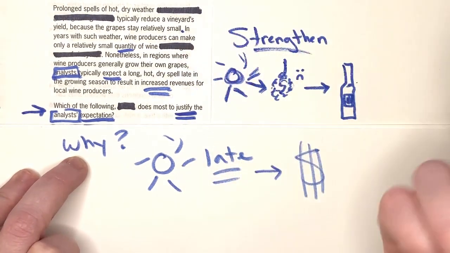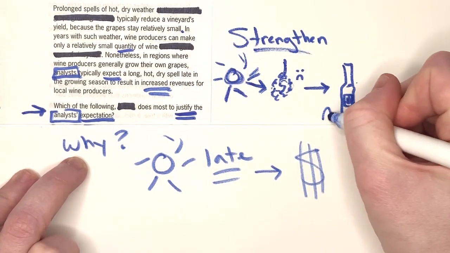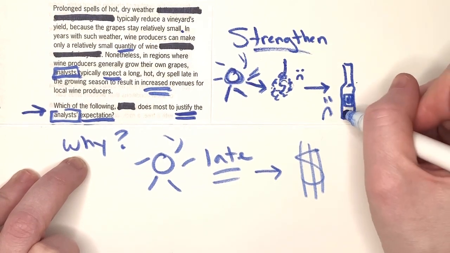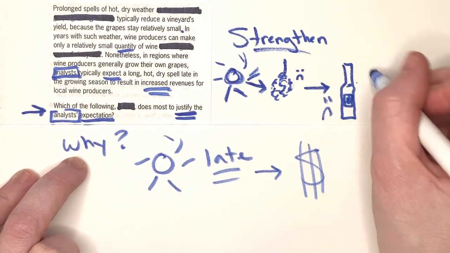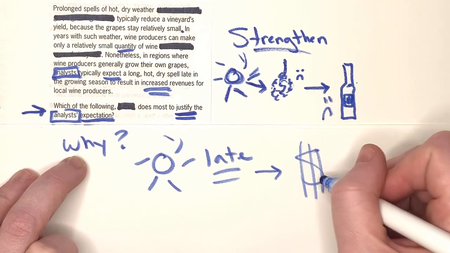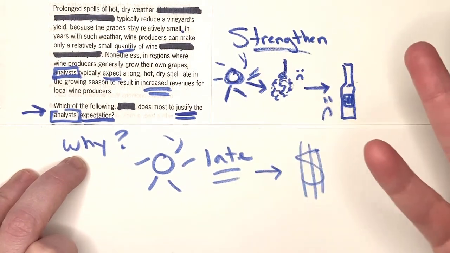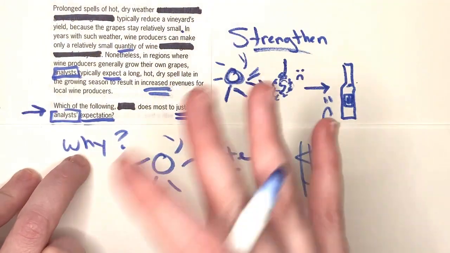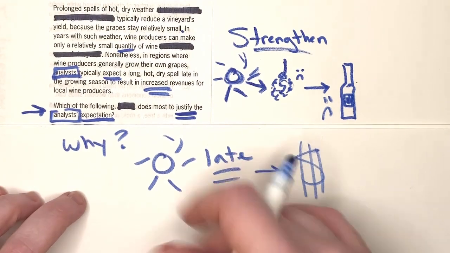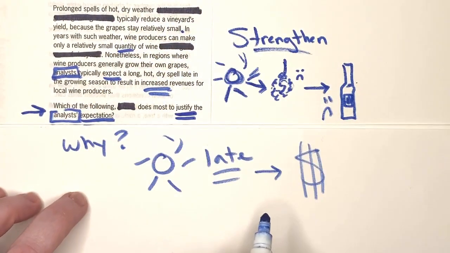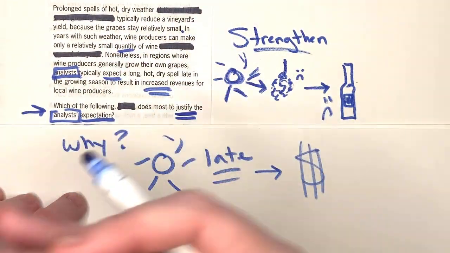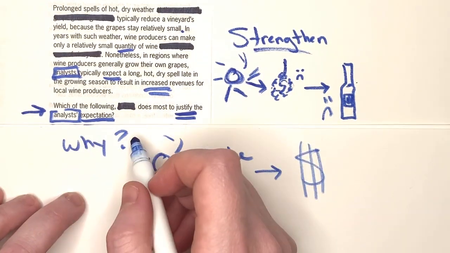Because there's a bit of a paradox, right? It seems like the yield is smaller. So why, if we have fewer bottles of my delicious Pinot Noir, do we have more money? It feels a little bit like a paradox. It's very unusual. So prediction, what would justify the expectation?